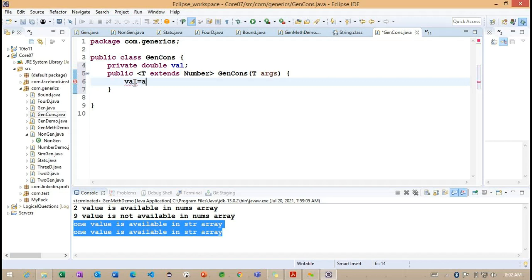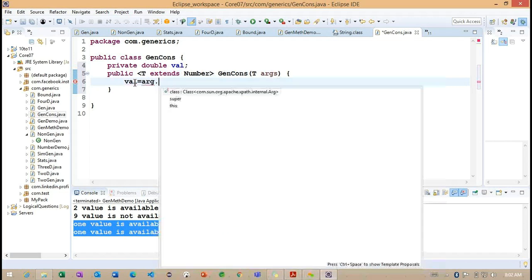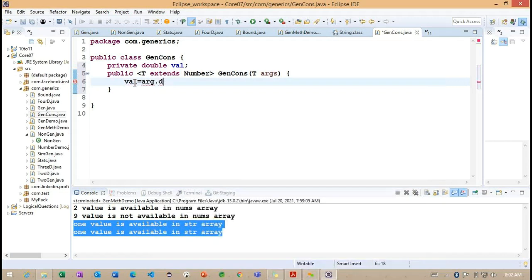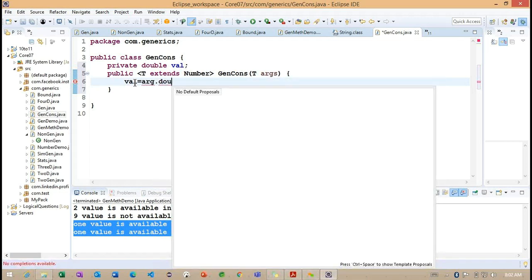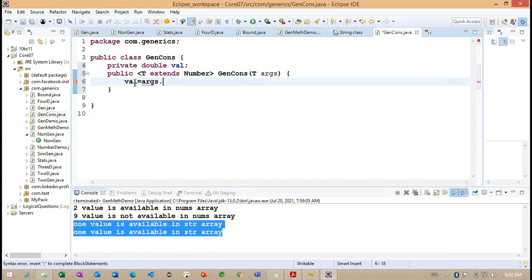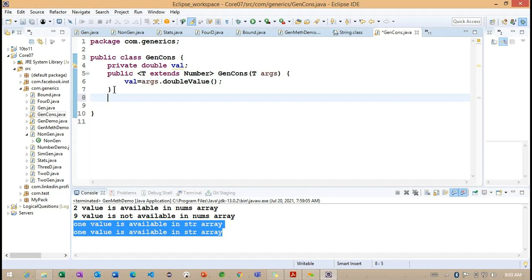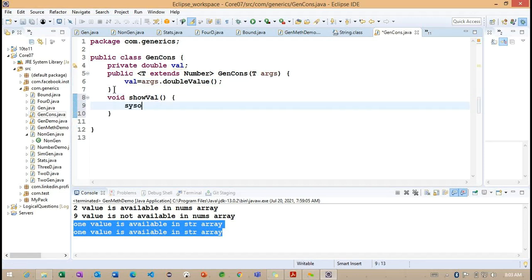And I want to go for this val, arg dot double value, arg dot doubleValue. Getting the point? So this is important. Now I want to call one more method for printing the show value.